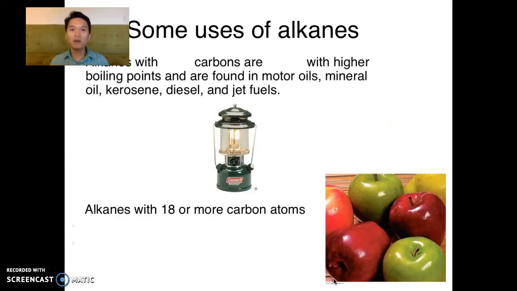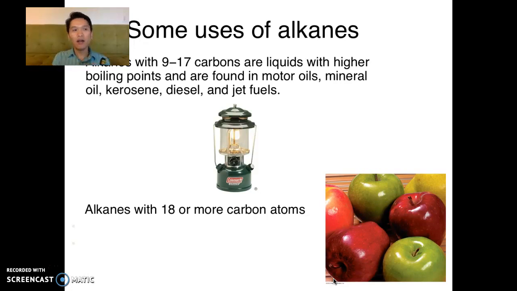Now you can get even more liquids when you have alkanes with 9 to 17 carbons in length. But they may become a little bit more dense in liquid and a little stickier in liquid, like motor oil or mineral oil or kerosene, right? So these are still liquid, but they're very kind of sticky and dense, okay? And most of them are used in burning to get some kind of heat or energy from.